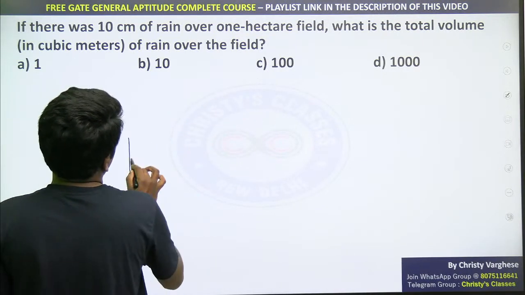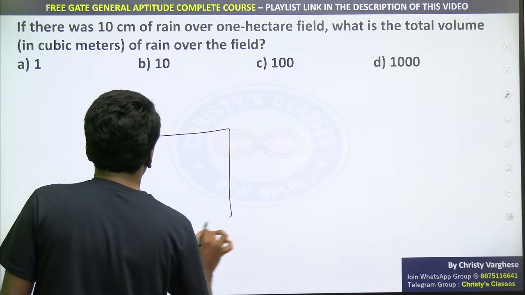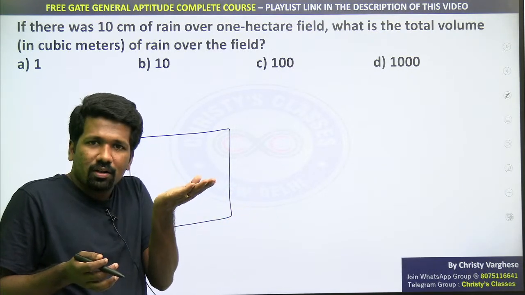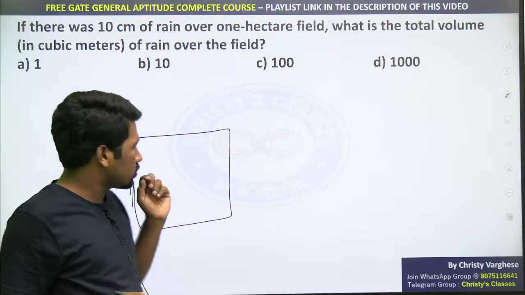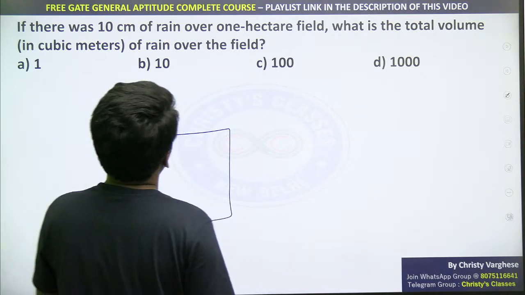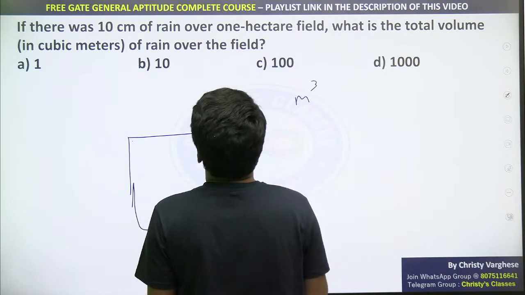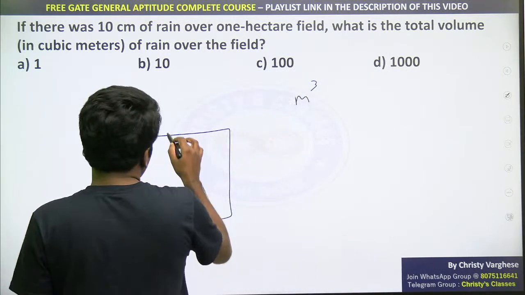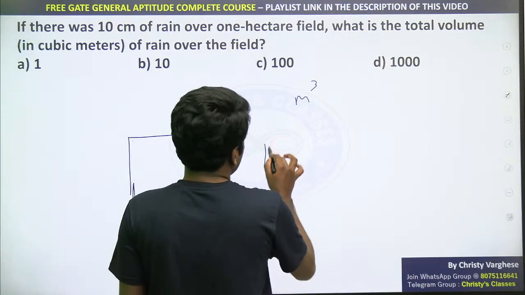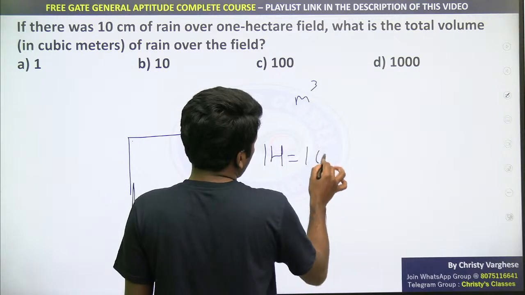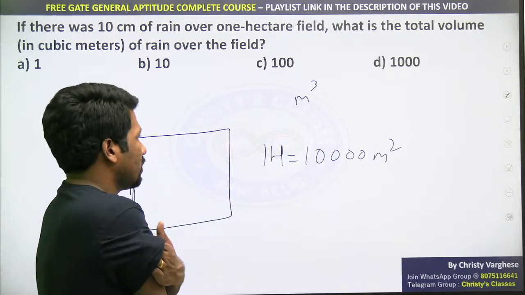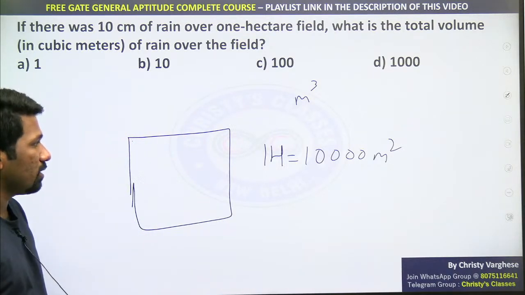If there was a 10 centimeter rain over 1 hectare, so if this is the 1 hectare land, 10 centimeter means the height of the rain water is 10 centimeter. So total 1 hectare area, 10 centimeter rain. What is the total volume in cubic meters? Cubic meter means meter cube of rain over the field. For that, first you need to find the area in meter square. Area in hectare is 1. So you need to know 1 hectare is 10,000 meter square. 100 into 100, 10,000 meter square it will be.